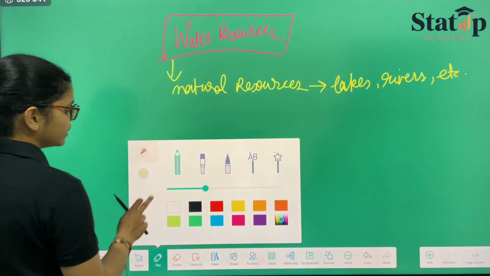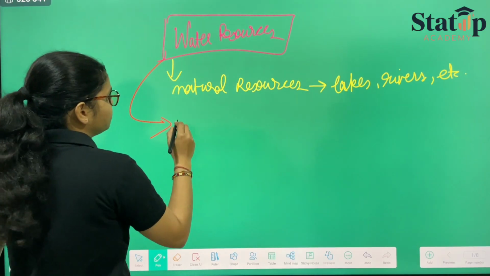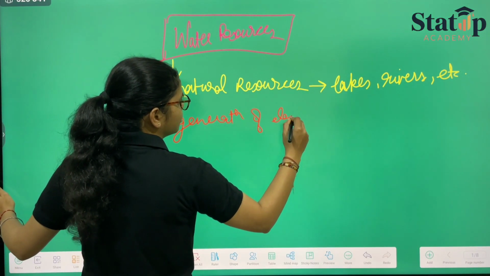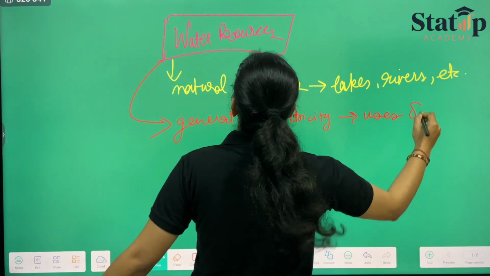Then another thing that we had discussed regarding this was generation of electricity. That means the uses of water.